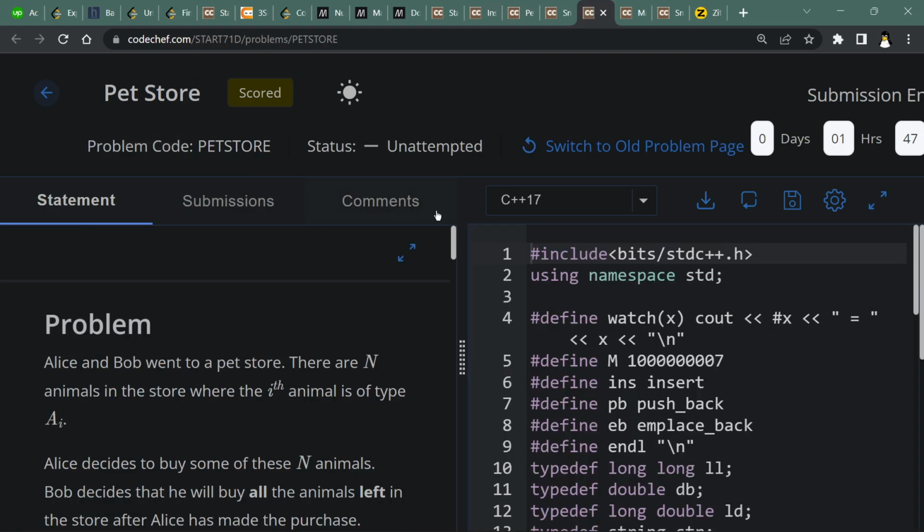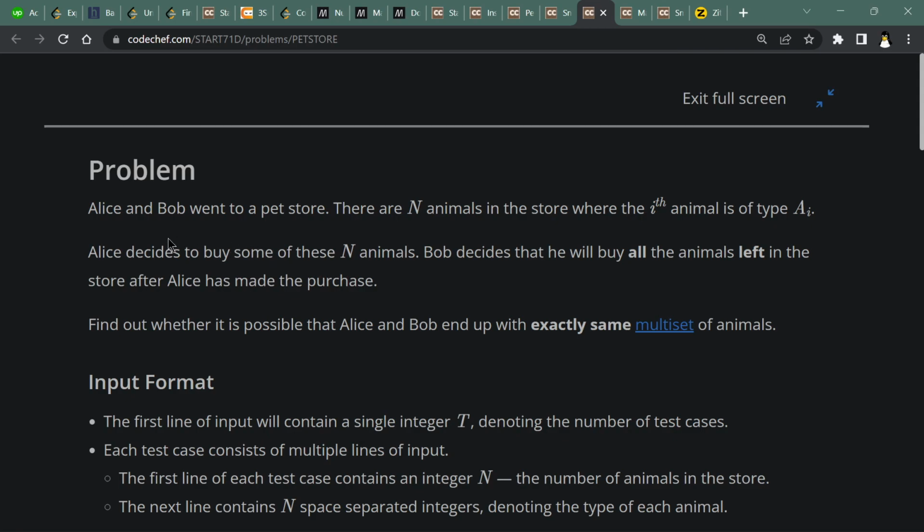And the next one is Pet Store, and the statement is saying that Alice and Bob went to a pet store and there are n animals in the store where the ith animal is of type a_i. Alice decides to buy some of these n animals, and Bob decides that he will buy all the animals left in the store after Alice has made the purchase. And we have to find whether it is possible that Alice and Bob end up with exactly the same multiset of animals. So what is a multiset?